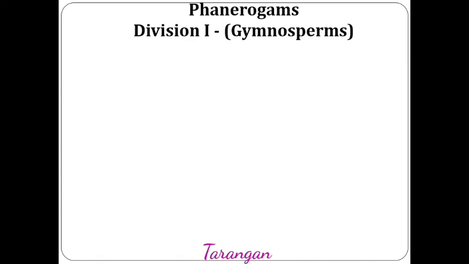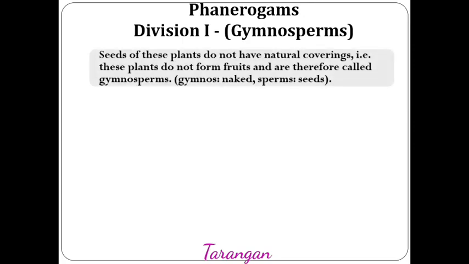Now we are switching to phanerogams. These are the plant members which can produce flowers, fruits and seeds. Under this category, phanerogams, two types of plants are observed. That means two groups are observed. The first one is gymnosperms. Let's try to understand its characters.